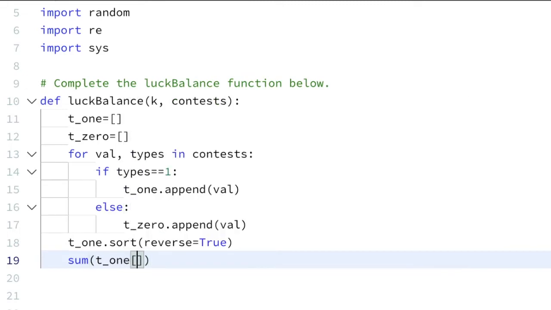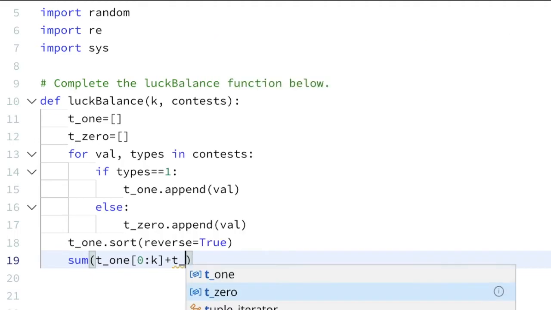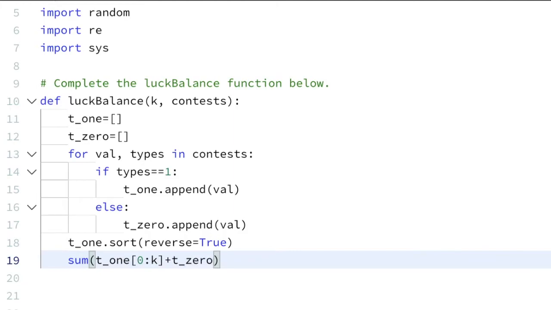Now we have to add till my k value, from 0 to k, plus the non-important one, t of 0, this not important one, the whole value. This not important one is not required to win, that's why we are adding all the values.